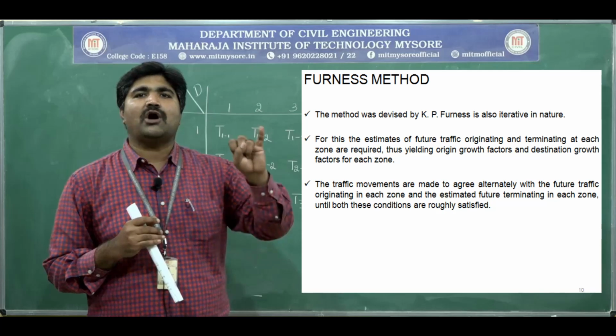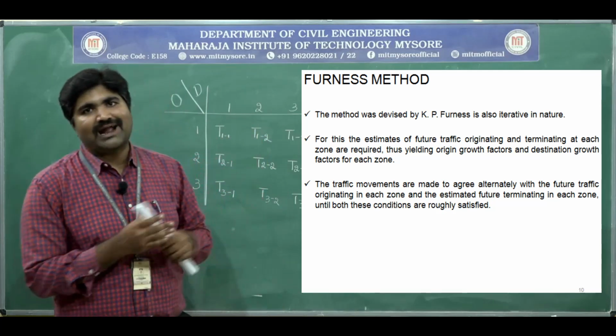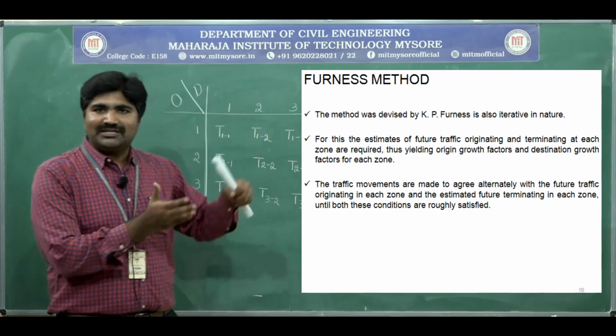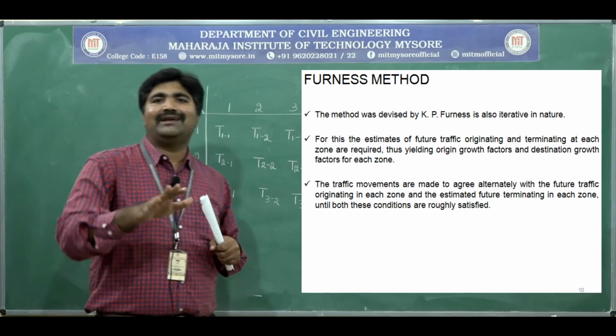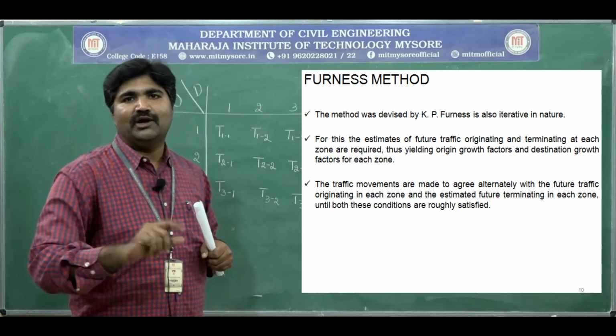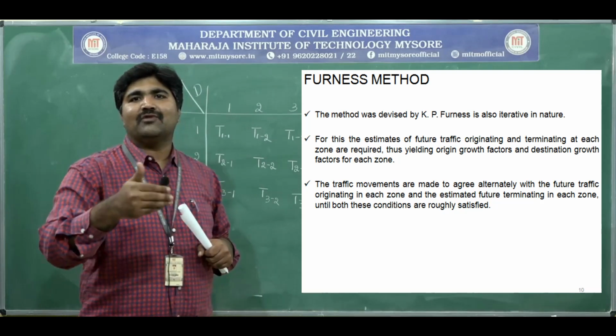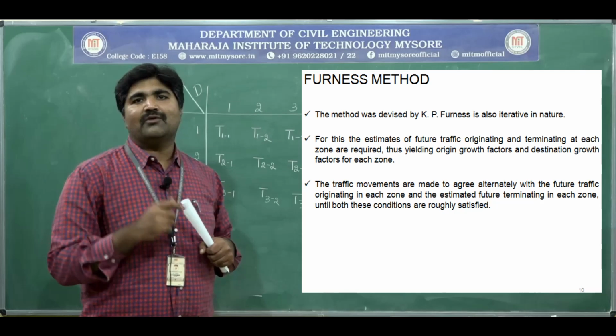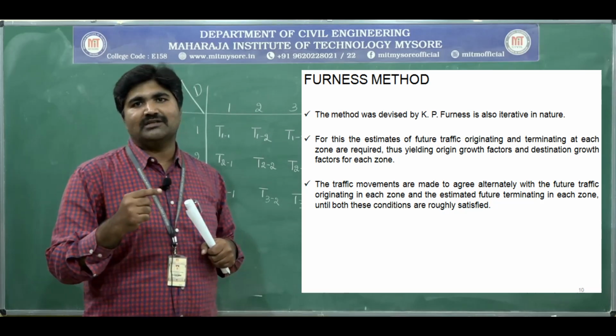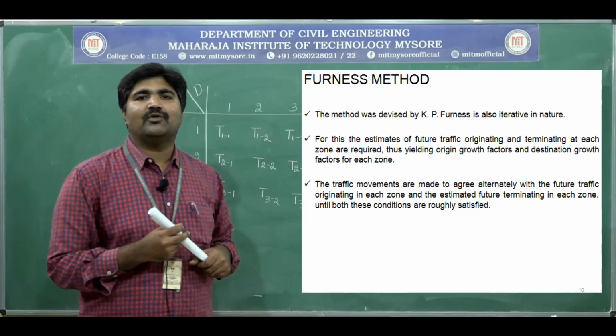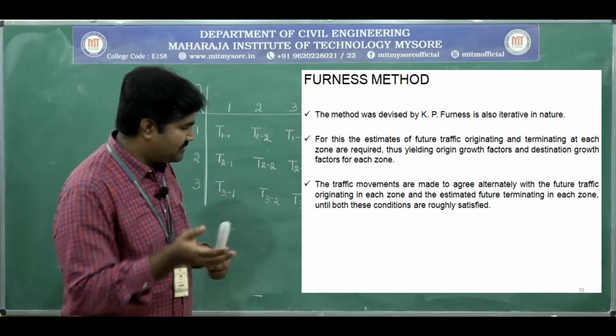Alternately we use the origin and destination growth factors, and this iteration procedure should be continued until the growth factor is equal to unity, 1, plus or minus 1%, that is 0.99 or 1.01. Until the growth factor is equal to 1, we are going to continue the procedure.